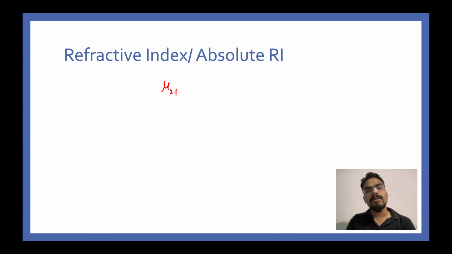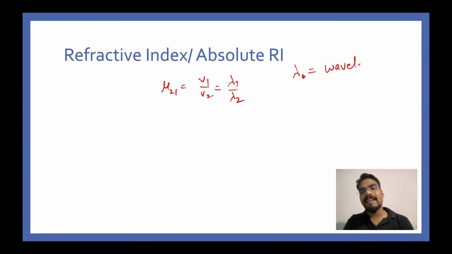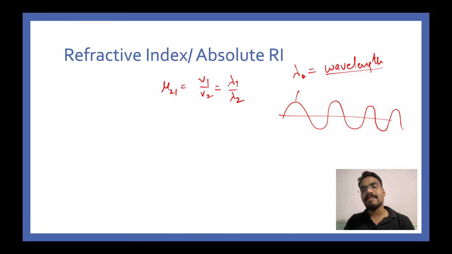So mu21 is equal to v1 divided by v2, and this is equal to lambda1 divided by lambda2. Now the question arises: sir, what is lambda? Lambda is wavelength. It is the length of the wave, or the distance between two crests or two troughs. Let me quickly draw a wave. This is how you draw a wave. This is called a crest. The distance between two successive crests is called lambda. This is the wavelength. Also the distance between two consecutive troughs is lambda.